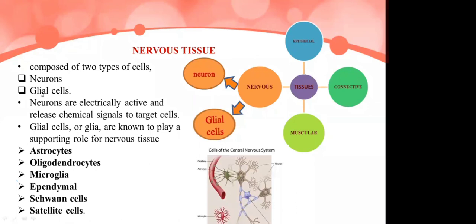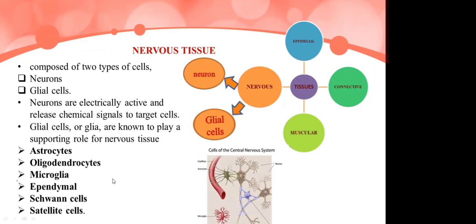So neurons. It also has some supporting cells, called glial cells. In the central nervous system, these supporting cells are astrocytes, oligodendrocytes, microglia, and ependymal cells, which produce the cerebrospinal fluid inside the brain.